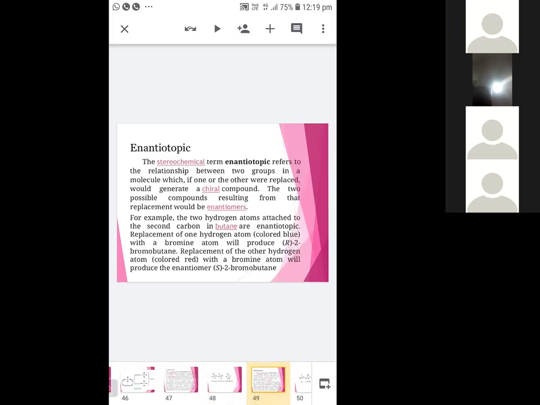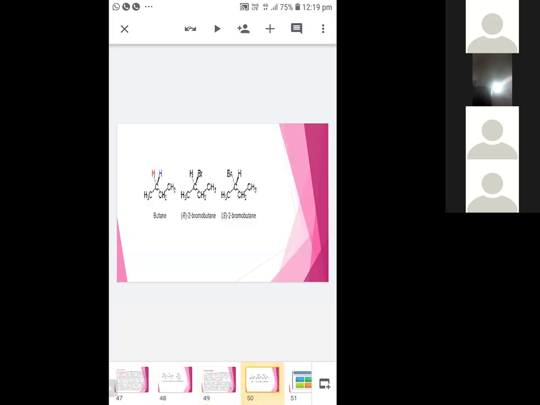Next, enantiotopic. Here also it works the same way. If one or the other is replaced, it may generate a chiral compound, that is, enantiomers. For example, the two hydrogen atoms attached to the second carbon in butane are enantiotopic. Replacement of one hydrogen will give R-2-bromobutane. Replacement of the other hydrogen will give S-2-bromobutane. See here, in butane, the red and blue hydrogens are known as enantiotopic hydrogens. If the blue is replaced, you'll get R. If the red is replaced, you'll get S.